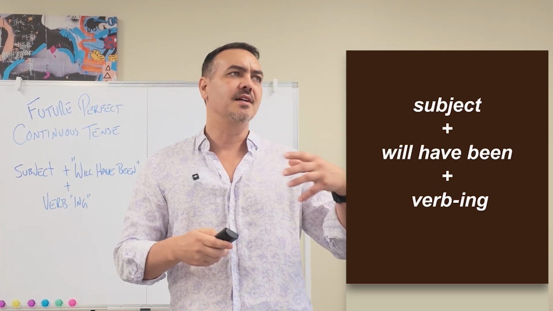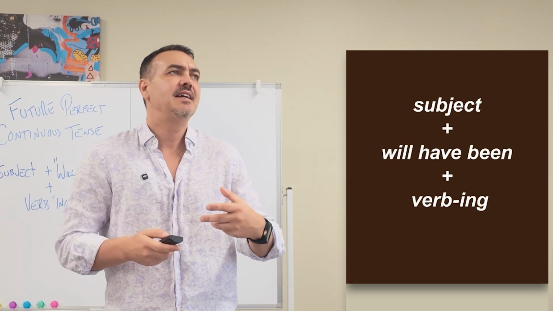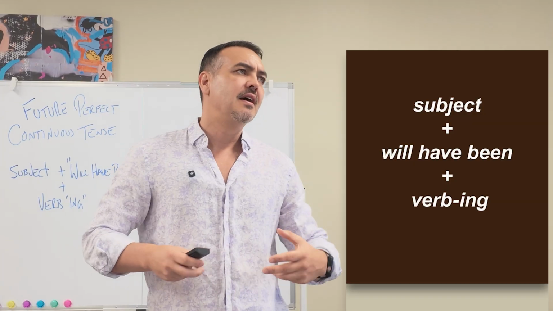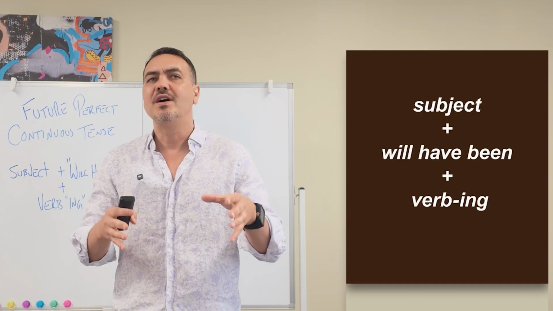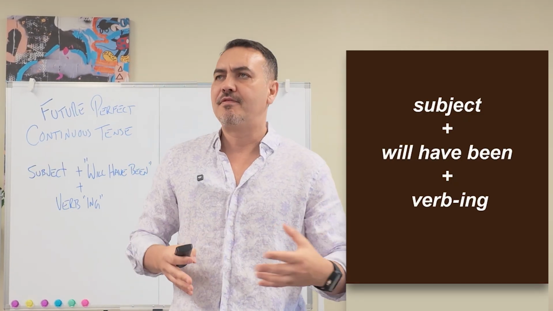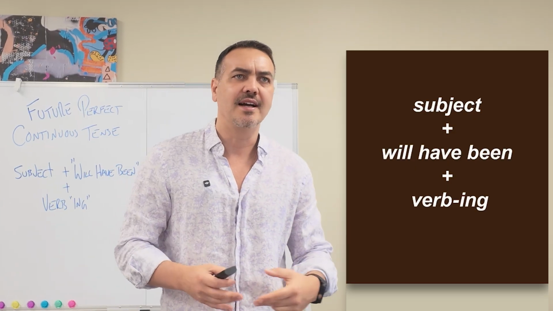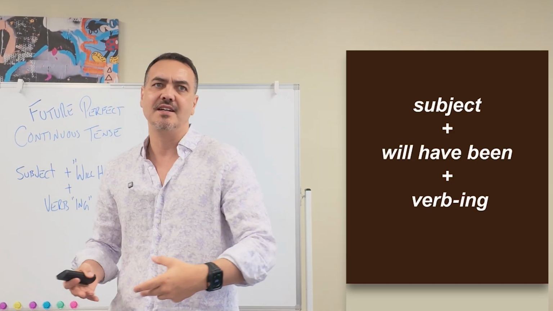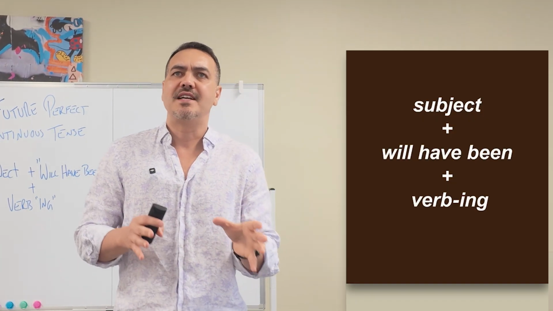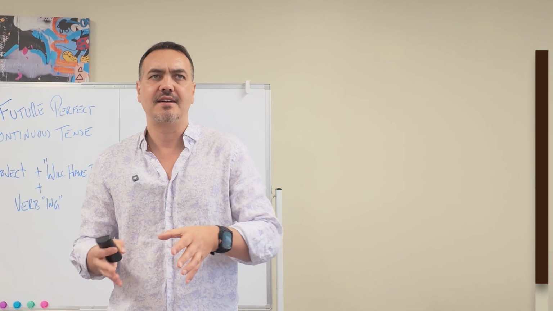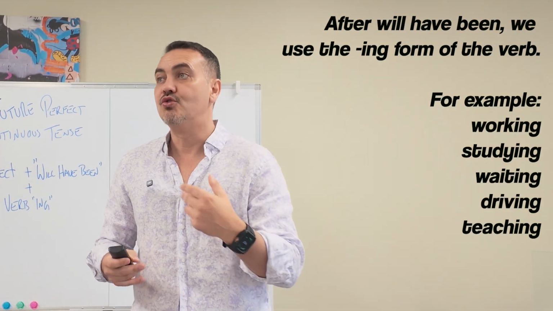For example, I will have been working. You will have been studying. He will have been driving. Now, a helpful thing about this particular tense is that will have been stays the same for every subject, whether it's I, you, he, she, we. Okay, I will have been, you will have been, she will have been. After will have been, we use the ing form of the verb. Okay, for example, working, studying, waiting, driving.